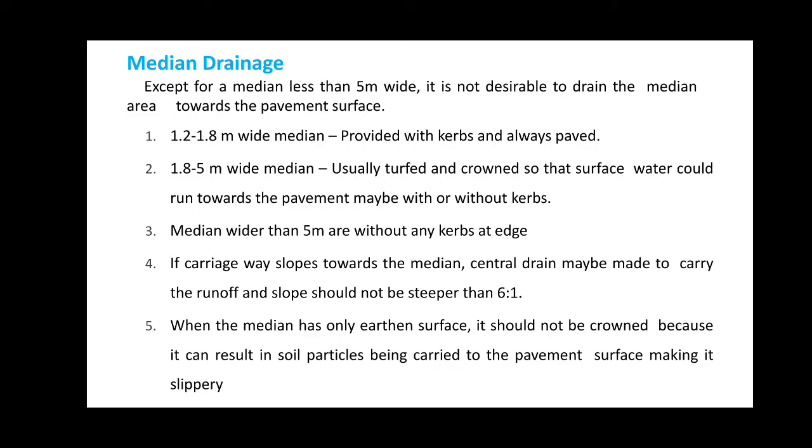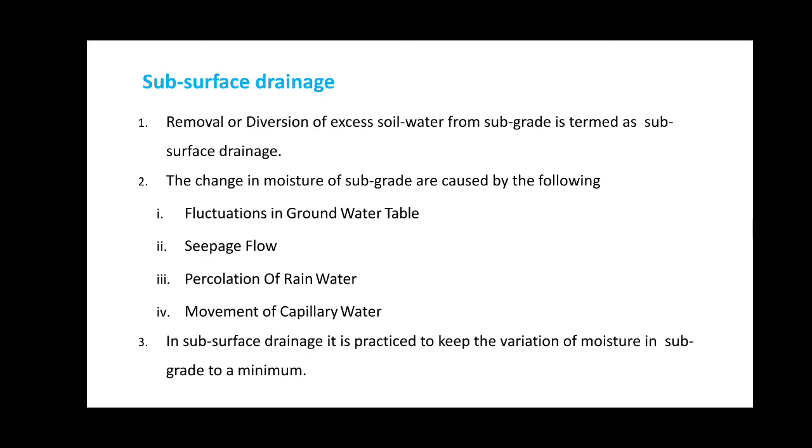Third case, the median wider than 5 meters is without any curbs at the edge, and if the carriageway slopes towards the median, then the central drain may be made to carry the runoff and the slope should not be steeper than 6 to 1. And when the median has only an earthen surface, it should not be crowned because it can result in soil particles being carried to the pavement surface, making it more slippery.